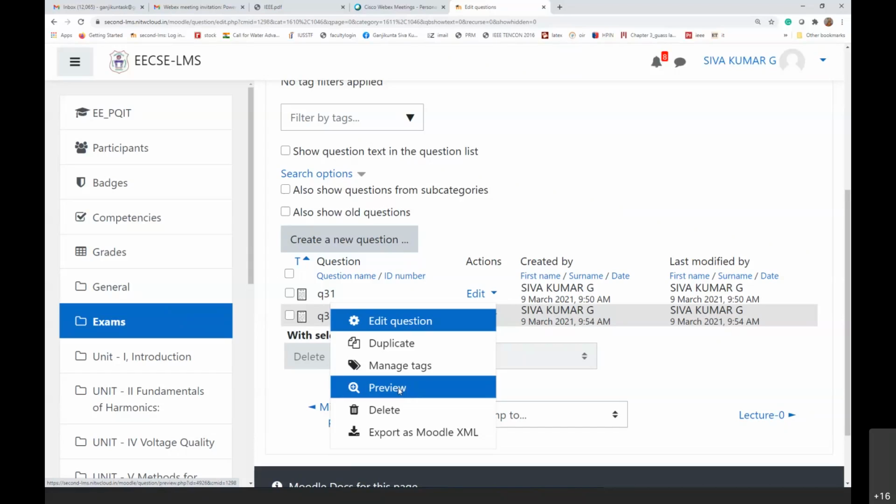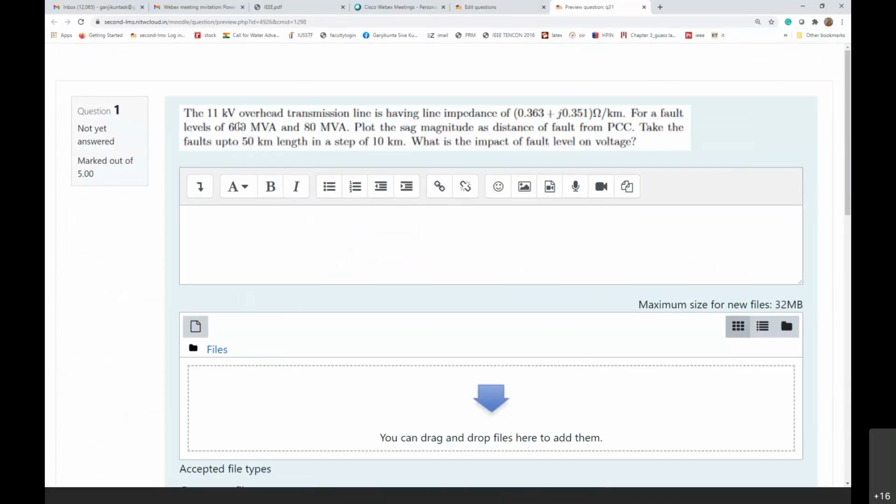The third question is this: the 11 kV overhead transmission line has a line impedance of 0.363 + j0.351 ohm per kilometer, for fault levels that are given as around 600 MVA and 80 MVA. Plot the sag magnitude as a function of distance of fault from the PCC. Take the faults up to 50 kilometer length in steps of 10 kilometer. What is the impact of fault level on voltage?